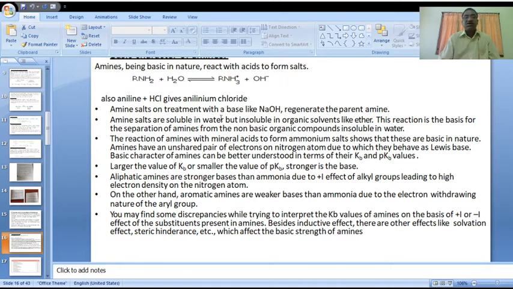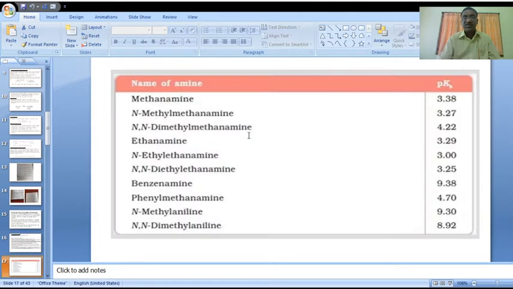These are all plus I or minus I inductive effect. It is the major phenomenon, and other effects also affect this basic character. Those are solvation effect and steric hindrance. Is it clear? Steric hindrance.